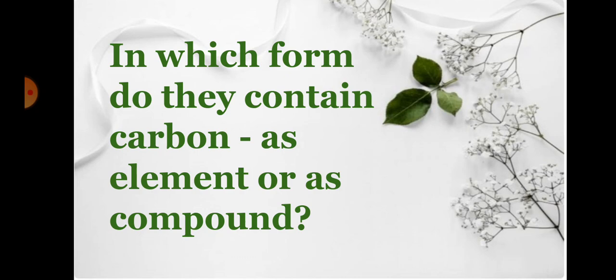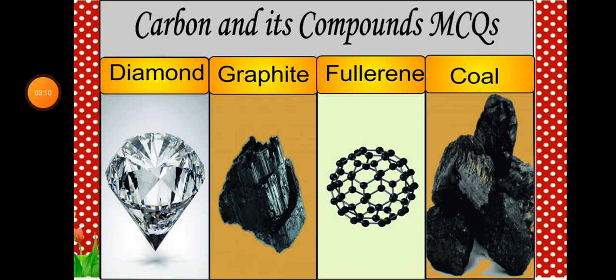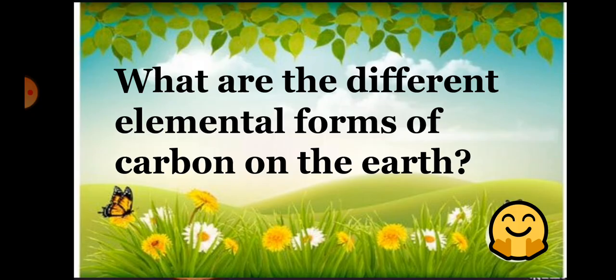So, here we are looking at the answer. We are talking about jewelry and diamonds, so carbon is an element there. Now, coming to the next question: what are the different elemental forms of carbon on Earth and what are the different compounds of carbon found on Earth?